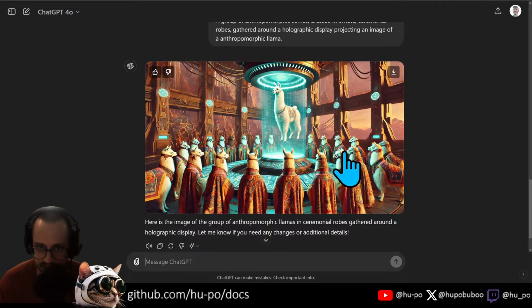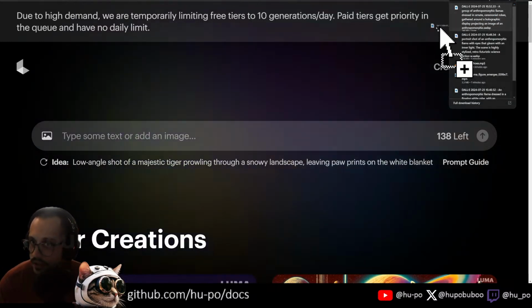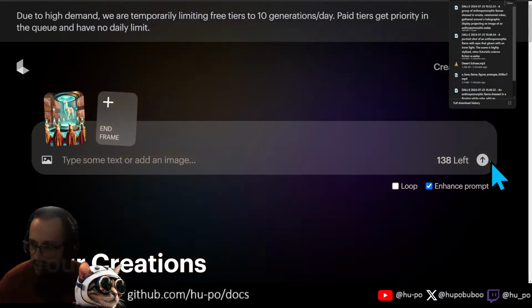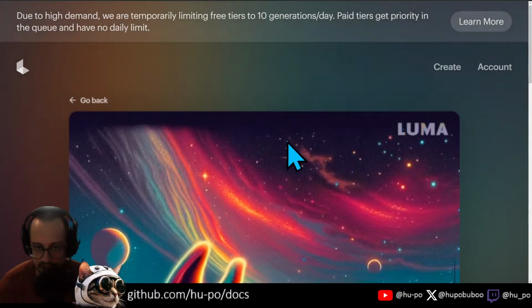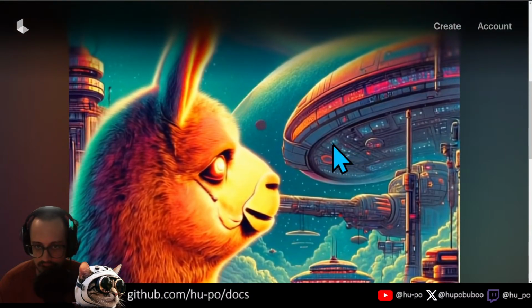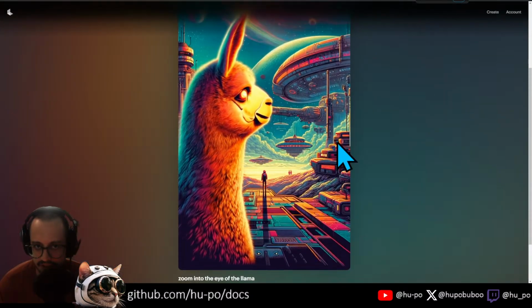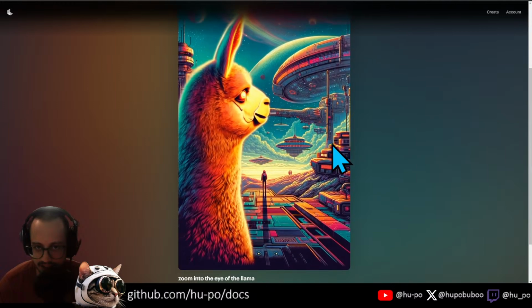Okay, I like this one. This is a nice looking shot. Let's download that and let's give that to Luma as well. So put that in there. Go. Here we go. Let's see. I kind of like that a little bit better.